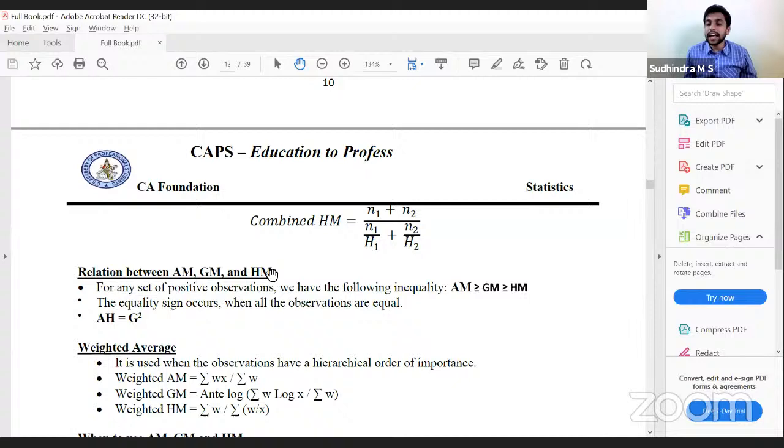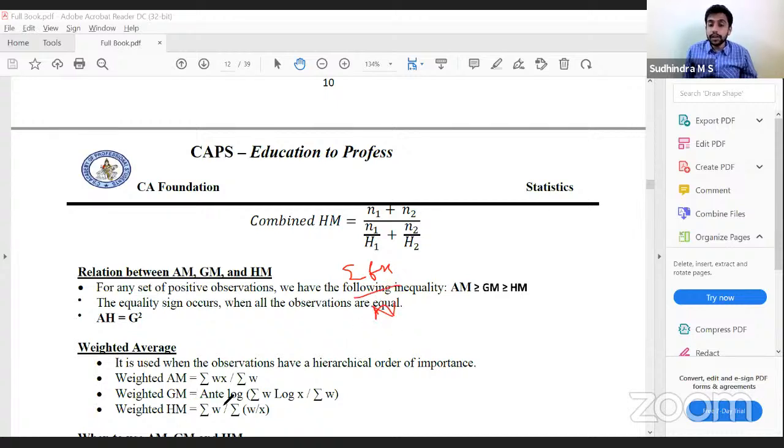Small discussion on weighted average. Basically, weighted average is nothing but frequency. Adding frequencies to that value. It is used when observations have a hierarchical order of importance. Weighted arithmetic mean is summation WX divided by summation W, which is nothing but Fx by N.